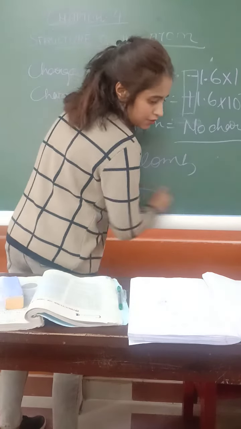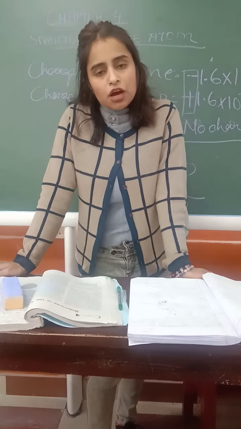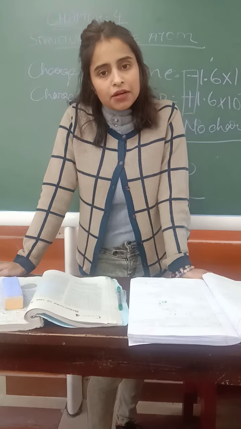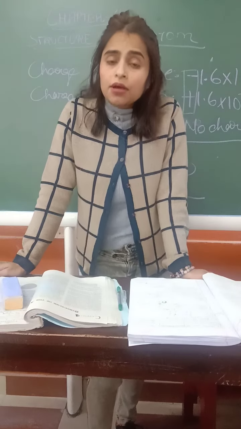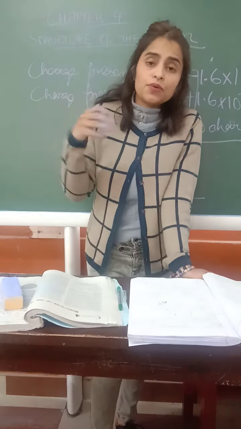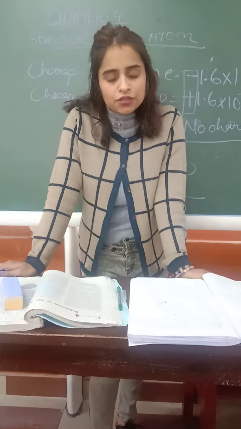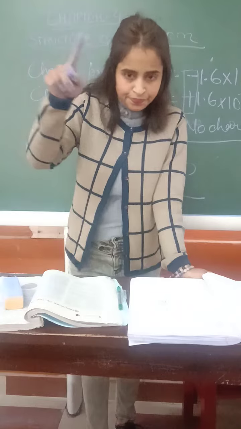Unit of charge is coulomb. So remember, the charge present on these subatomic particles is the same but with different signs. One is positive, another one is negative, and the third one has nothing. It has no charge. That means it is 0.